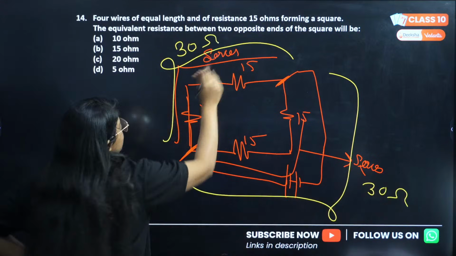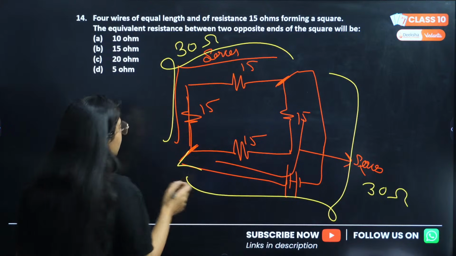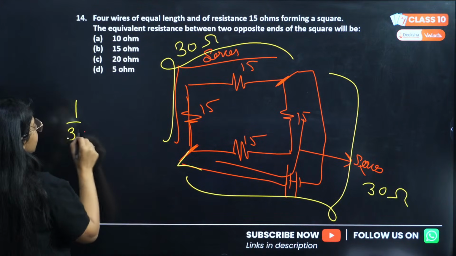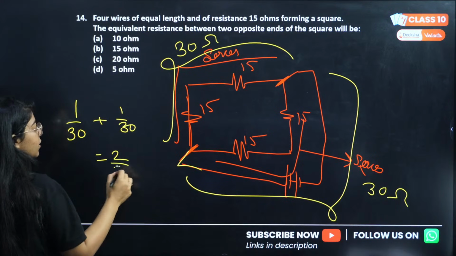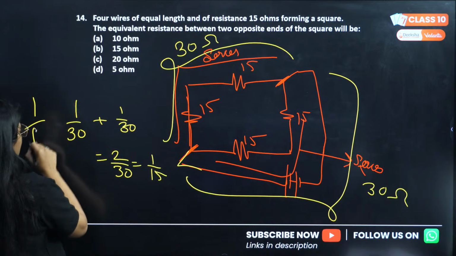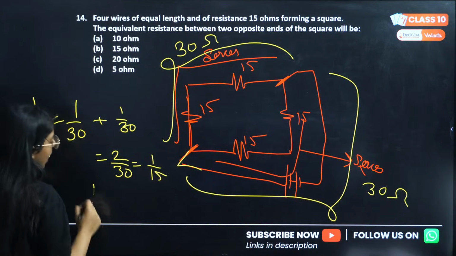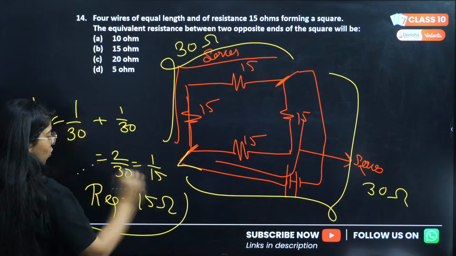But these two together are in parallel with each other, so this will be 1 by 30 plus 1 by 30, that will be 2 by 30, that will be 1 by 15. This is 1 by R equivalent, so R equivalent will be 15 ohm, and Meenakshi was correct.